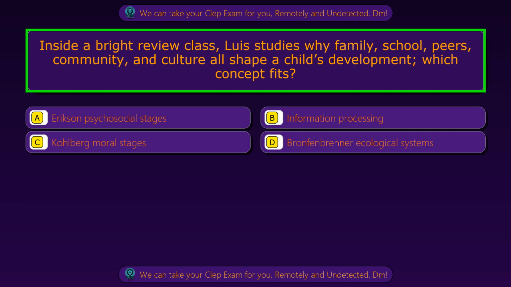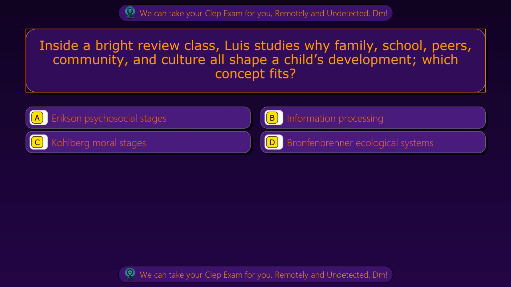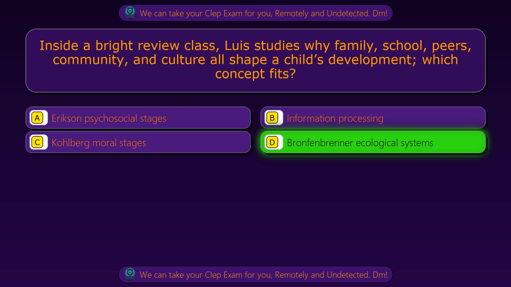Question 83. Inside a Bright Review class, Luis studies why family, school, peers, community, and culture all shape a child's development. Which concept fits? Option A, Erikson psychosocial stages. Option B, information processing. Option C, Kohlberg moral stages. Option D, Bronfenbrenner ecological systems. The correct answer is option D, Bronfenbrenner ecological systems.